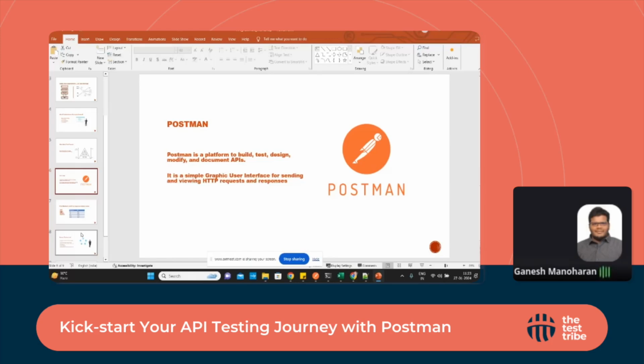But in my experience, we can do almost all the major things through the free license. For a few components, for example, if we want to go for more monitoring of applications and the less time of those kinds of things, we need to go for the license. And if we want to share our Postman collection across the team, those kinds of things, we need to go for a license.